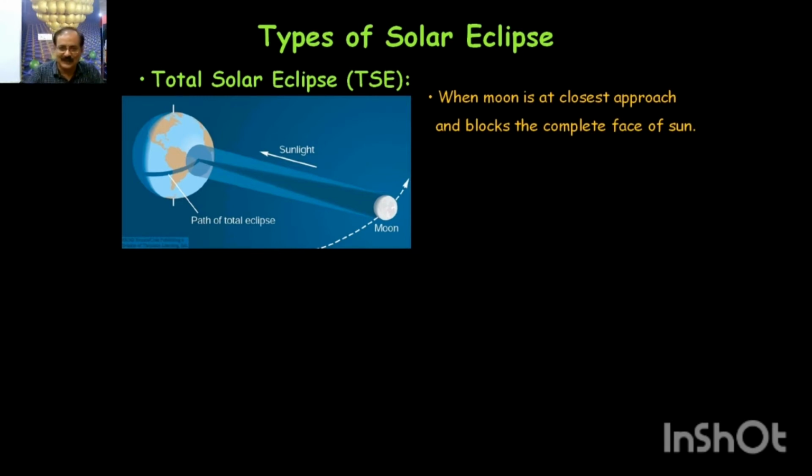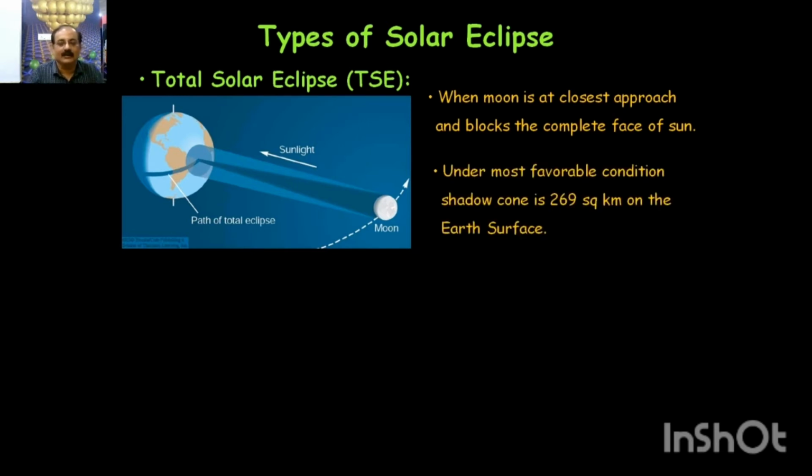These are all fancies. People do spend a lot of money on all those things. So what happens is that this is the shadowy region where the Moon's shadow traces the surface of the Earth, and we get the path of total eclipse. The Moon is at the closest approach and blocks the complete face of the Sun.